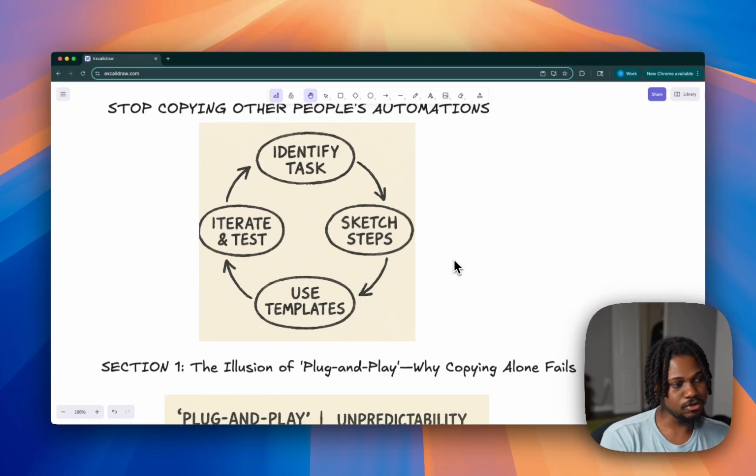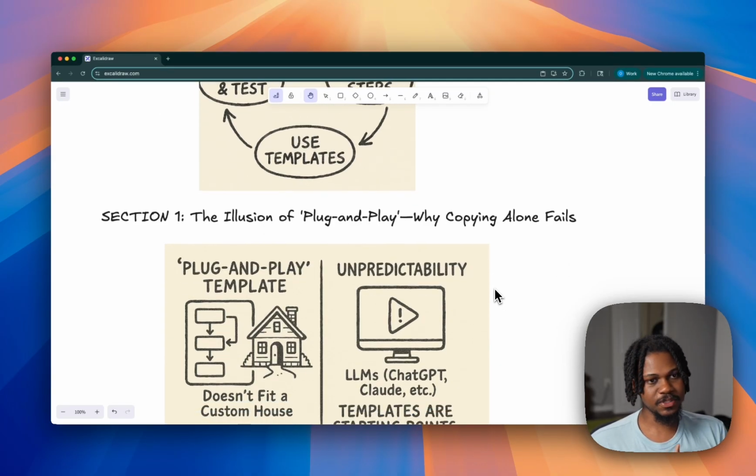Which is the illusion of plug and play and why copying alone fails, right? Basically, here's the idea. If you go to IKEA and you buy furniture, obviously when you see it in the IKEA store, the furniture looks good, right? But when you bring it to your house, your house is custom made for you, right? If you don't live in a bachelor pad, you have a wife or a girlfriend, and I'm sure they tailor the house to the taste, to the vibe that you're going for, right? There is a particular vision that you have for your house.